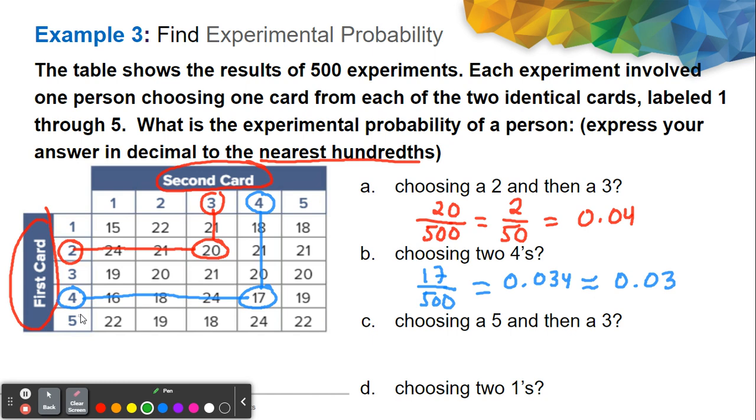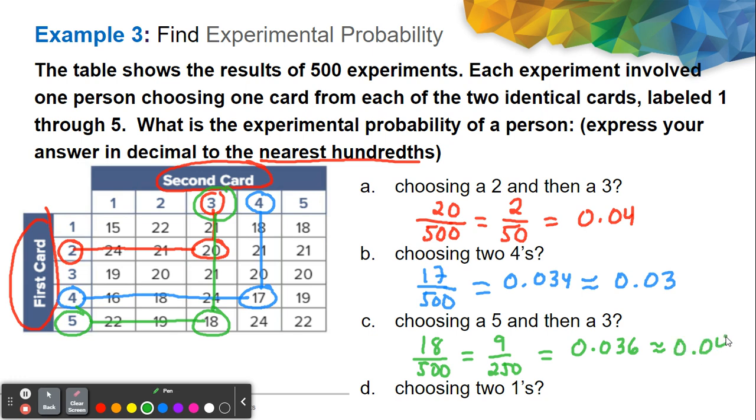So again, look at your first card, which is a 5, and then a 3 afterwards. Let's find our intersection. There it is. So you have 18. So that is 18 out of 500. Simplifying that one, we have 9 out of 250. In decimal form, that is actually 0.036. Rounding up to the nearest 100, it will be 0.04.